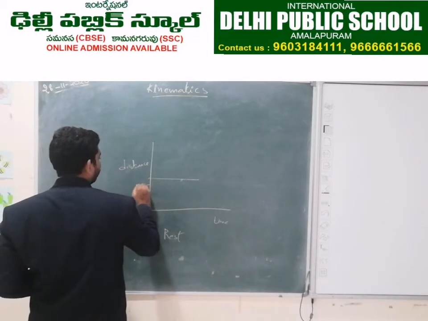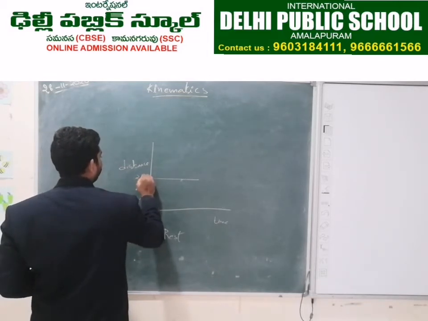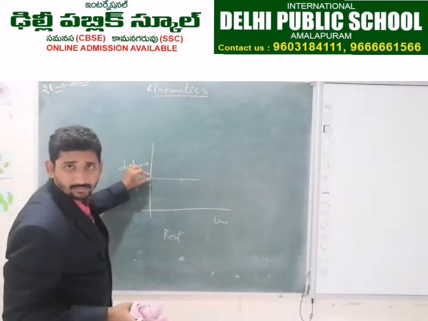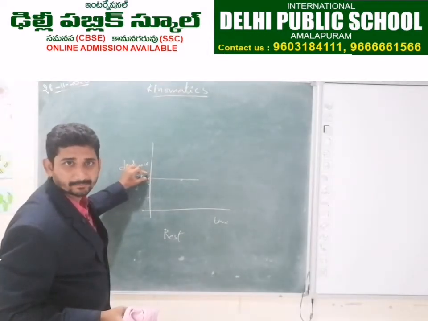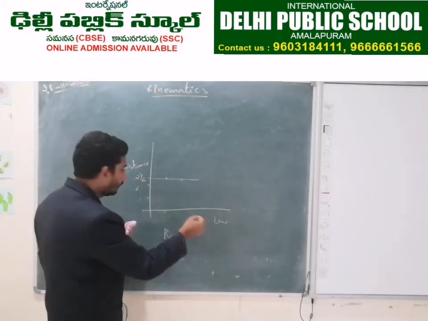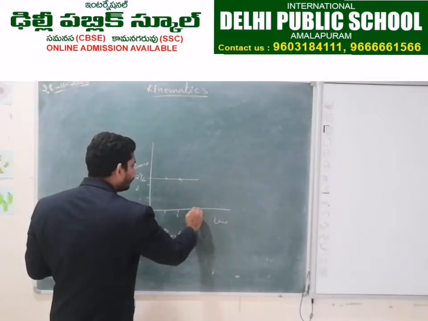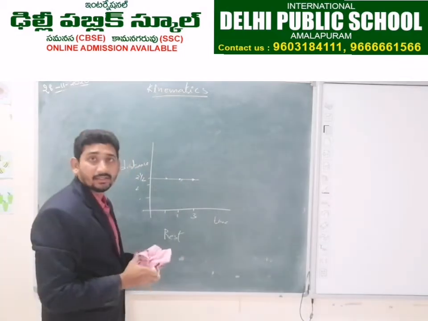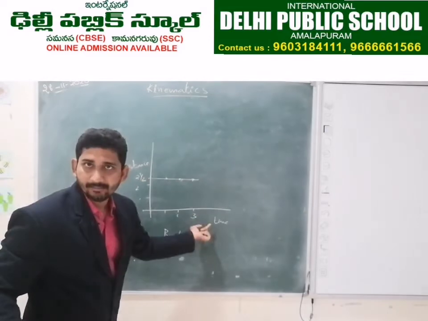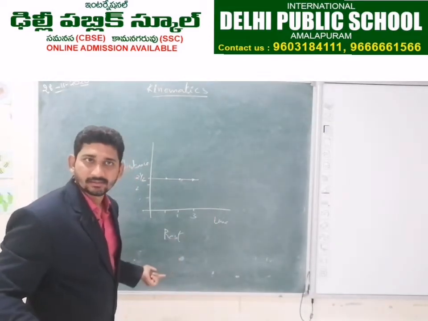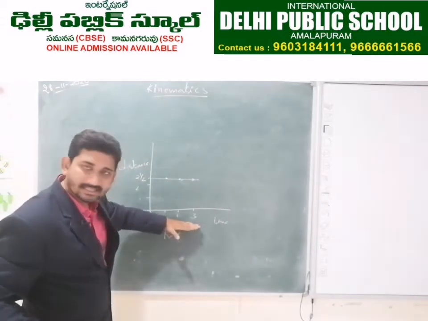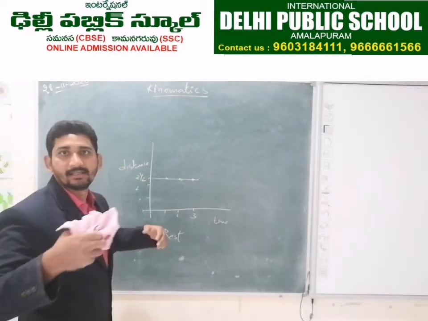For example, the body is at a position of 2.5 meters. After 1 second, it is there. After 2 seconds, it is there. After 3 seconds, it is there. If the position of the body is not changing with respect to time, it is called rest. If the graph is parallel to the x-axis, the body is said to be at rest.